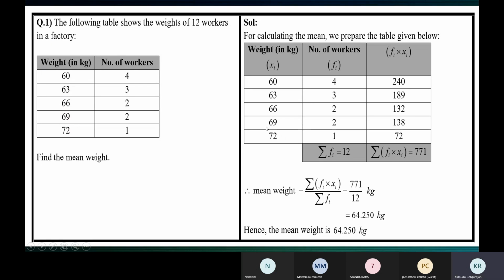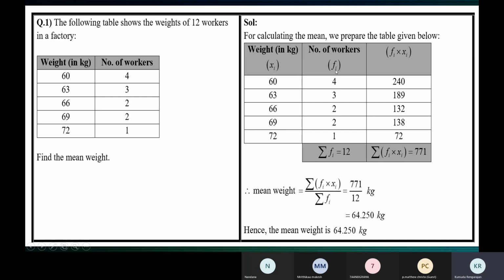Now, these values are called the xi values. The information is regarding the weights of 12 workers. So the data is regarding the weight, and we call that column the xi column. This one is x1, this is x2, this is x3, this is x4, and this is x5. Number of workers is about the frequency: 4 workers, 3 workers, 2 workers, and so on.